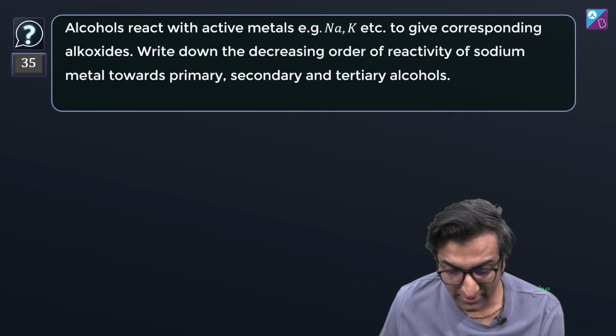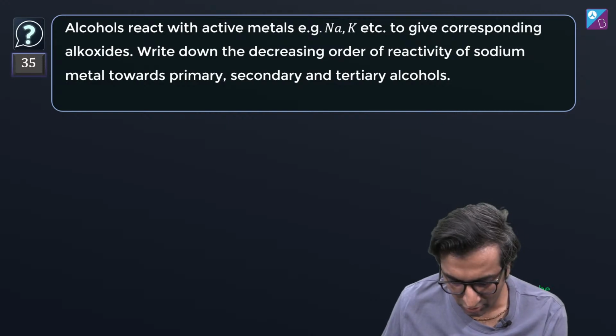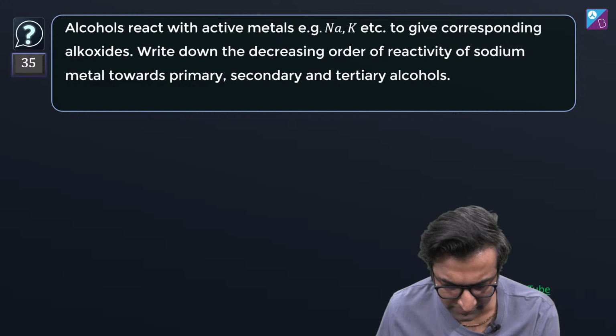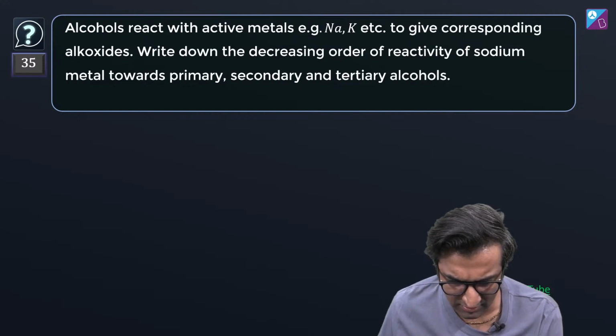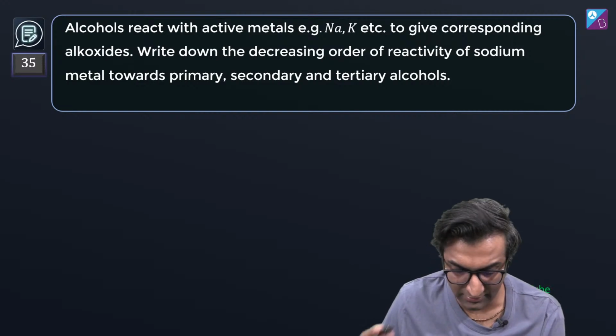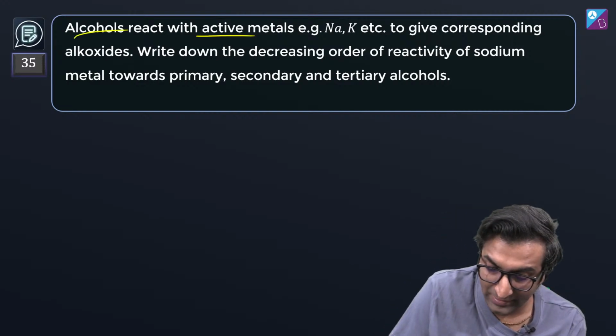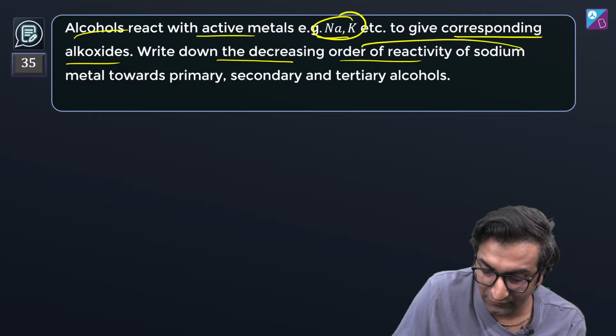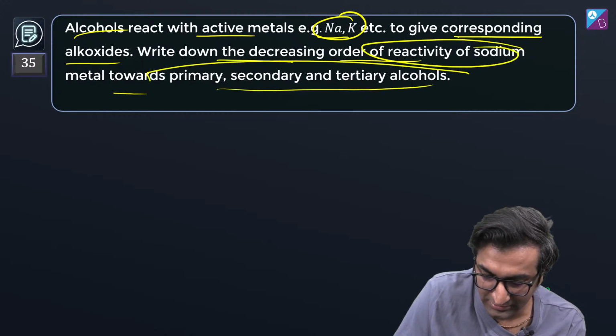All right. We are at the 45-minute mark. We are almost at the JEE Advanced questions. Let's do a couple of more simple ones. Let's skip this. Alkoxide की बातें हो रही हैं. You want to do this? Okay, कर लो. Alcohols react with active metals. Next question यही है. Sodium, potassium, etc. to give corresponding alkoxides. Write down the decreasing order of reactivity of sodium metal towards primary, secondary, and tertiary alcohols.